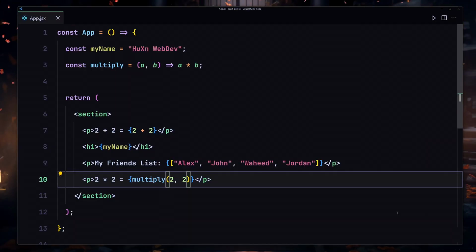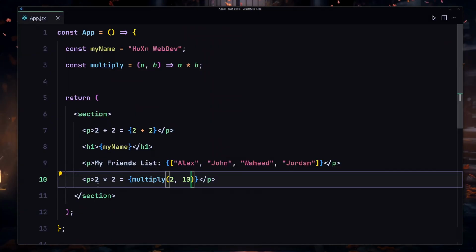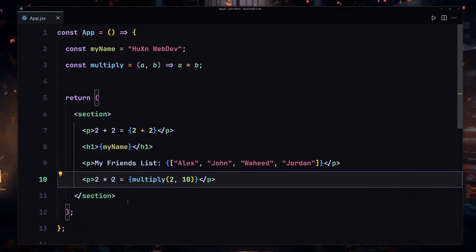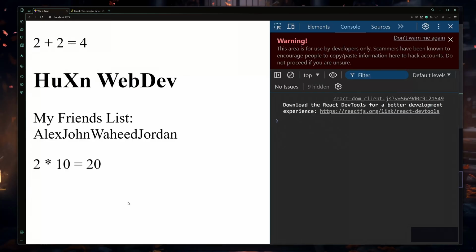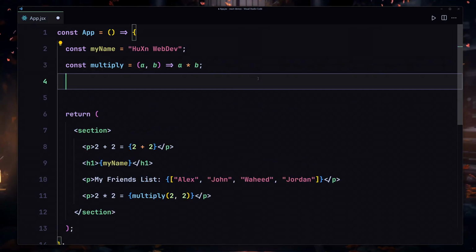So if I change that to 2 times 10, save my file, it's going to give us 20. But here I'm writing 2 times 2, and now it's going to give us 20. So if I just change that to 2 times 10, now the label is totally correct. This is going to be the label, and this is going to be the actual value which we are now getting from the JavaScript. I'm going to undo that.